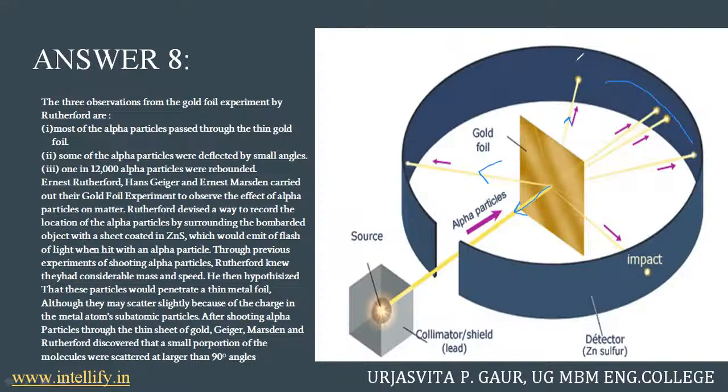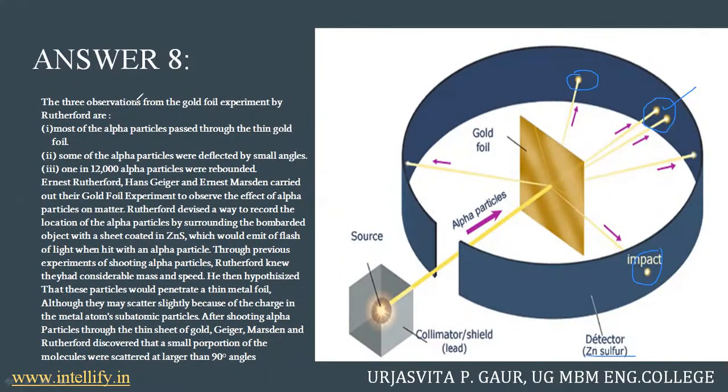This was also coated with a fluorescent material, so it gave fluorescence. This is your fluorescence. That was an indication that an alpha particle has hit the screen; otherwise you wouldn't be able to detect the impact. And this was a zinc sulfide detector.